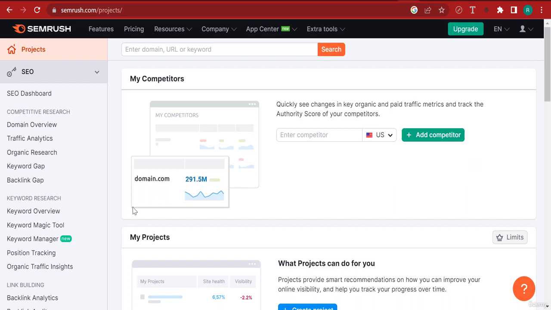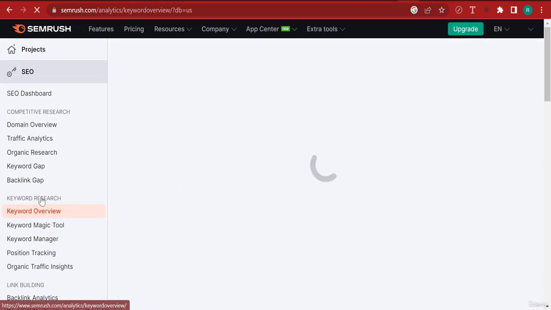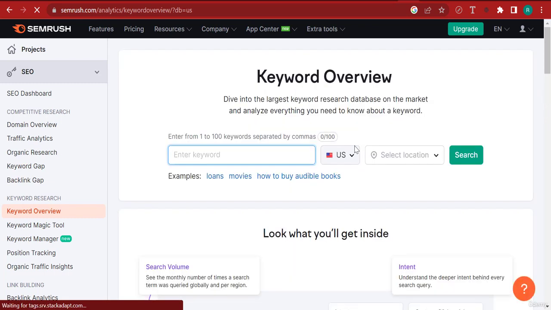Now, when you create an account for free, you can use this particular keyword overview on keyword research, and it will allow you to see how many people are actually looking for a set keyword.